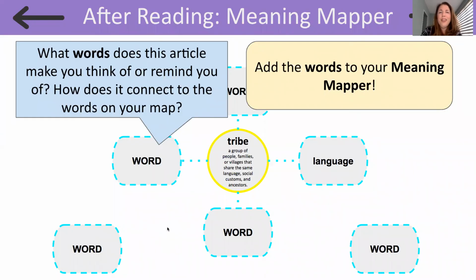Readers, now let's take our meaning mappers back out. And we're going to take another look at our focus word, tribe. And I want you to think about another word that you can connect to the word tribe or the other words in our meaning mapper. Take a moment to jot down that word now.